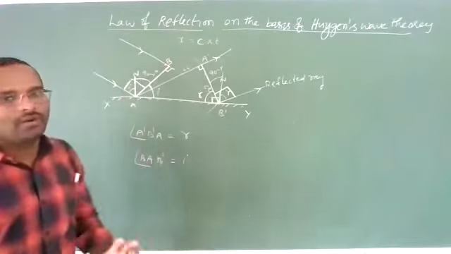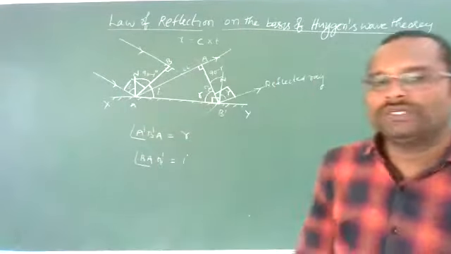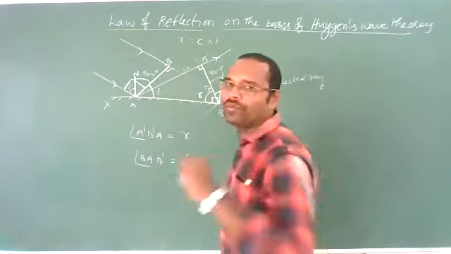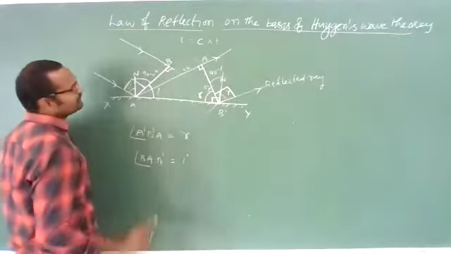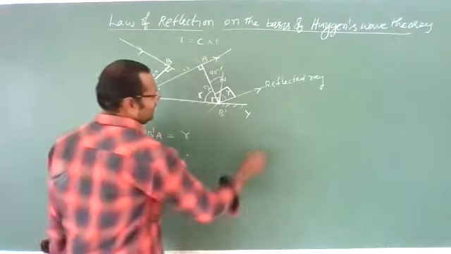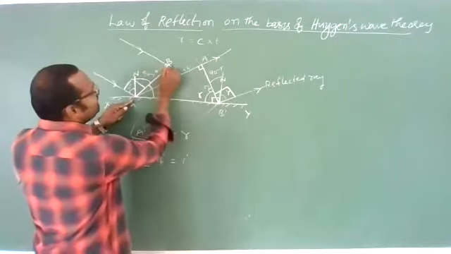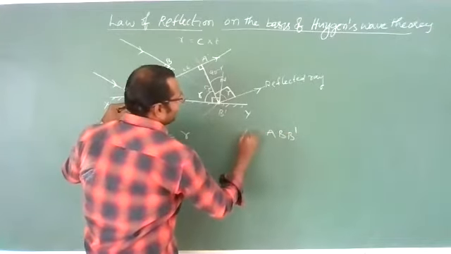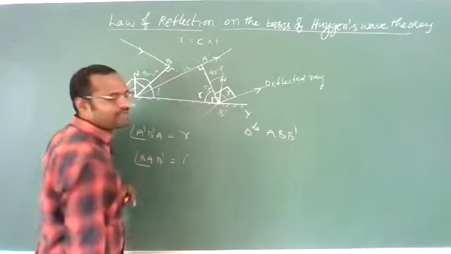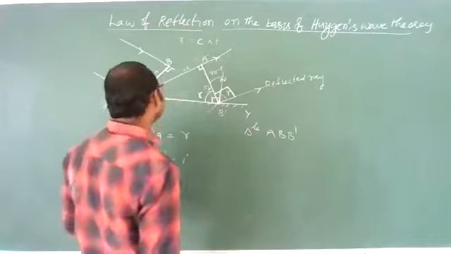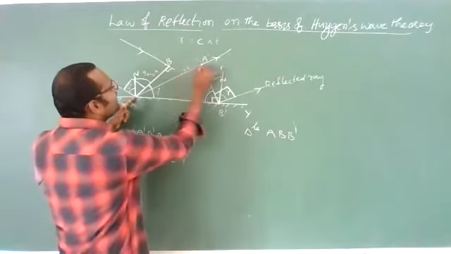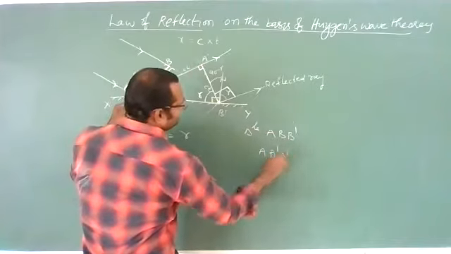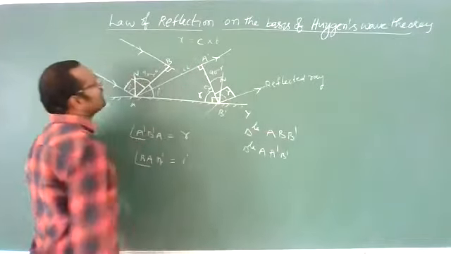Okay. Now we should show that this i and this r should be equal. Now what is the concept? See here, we are having two triangles. First triangle is triangle ABB dash, a right angle triangle. And one more triangle I am having, A dash B dash A. This triangle. Now see these two triangles.